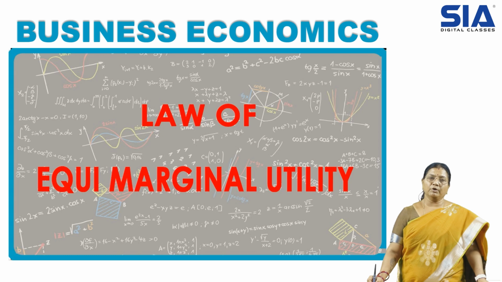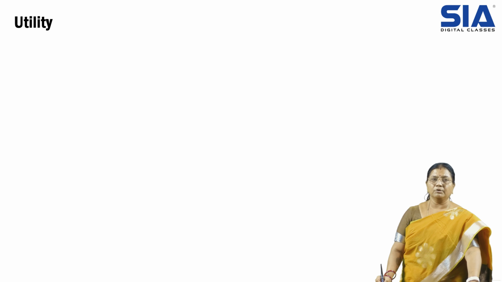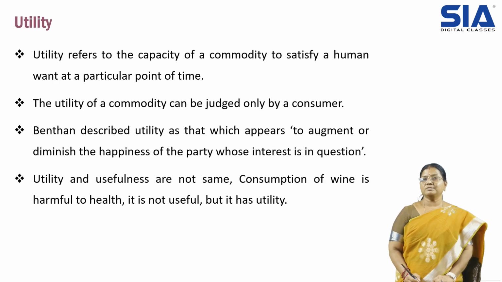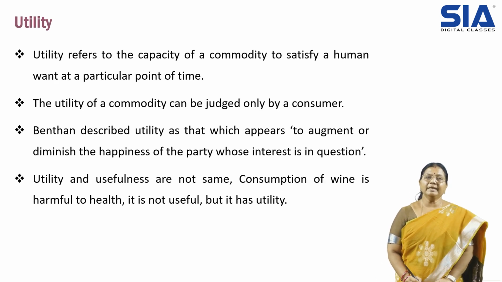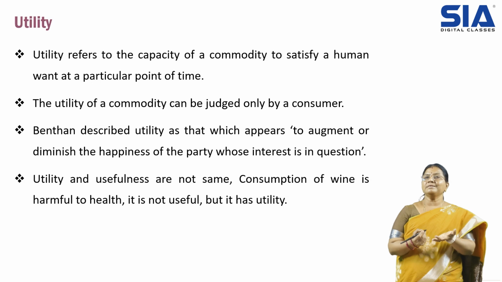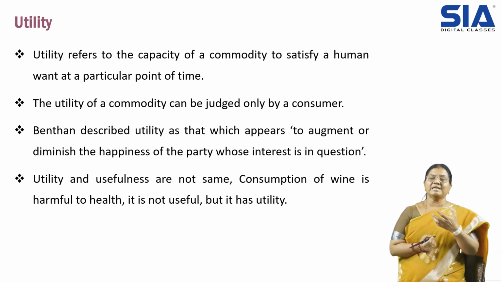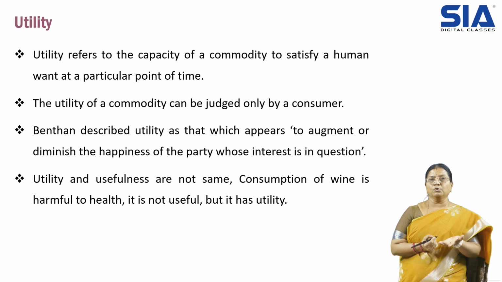In this video, we are going to understand about the law of equimarginal utility. Before understanding the law of equimarginal utility, let us understand what utility is. Utility refers to the capacity of a commodity to satisfy a human want at a particular point of time. So, utility is satisfaction. When we consume anything, whatever satisfaction we get, that is utility.